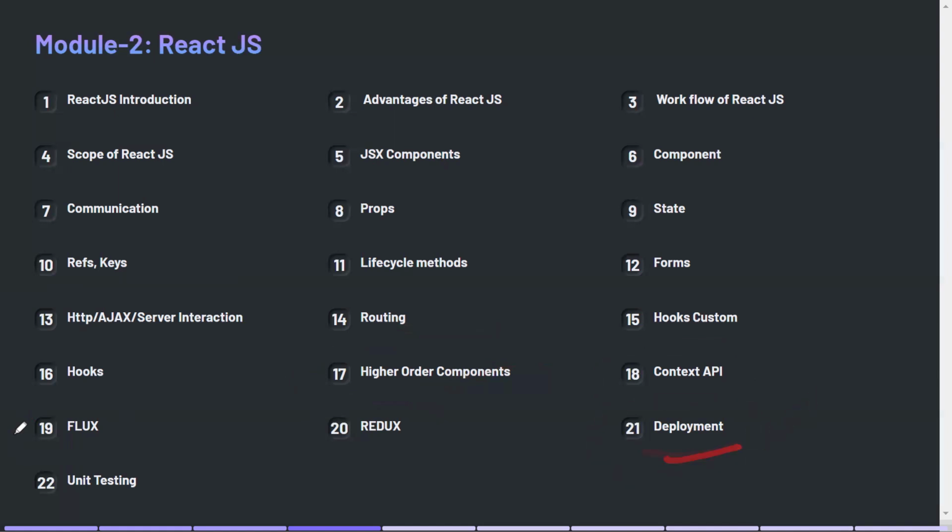Deploying the project means you are making your project live. We will learn how to deploy our project freely. We will upload and deploy our project without paying anything. Then we will learn how we can write test cases with a React.js project. So this is the content of the React.js course.